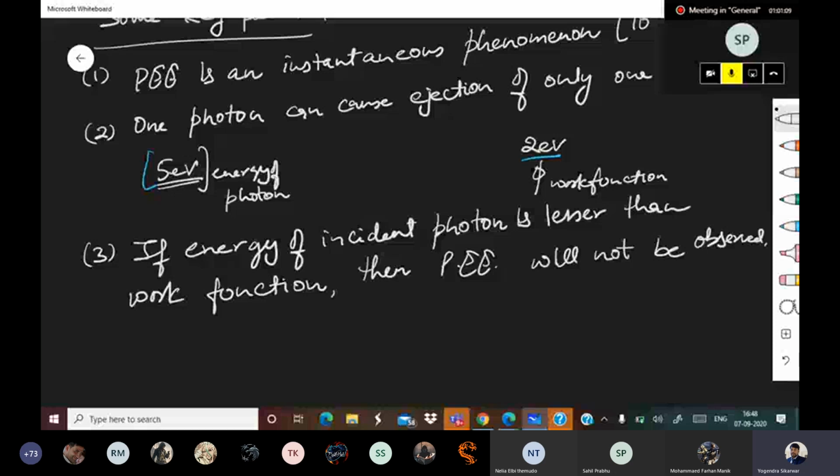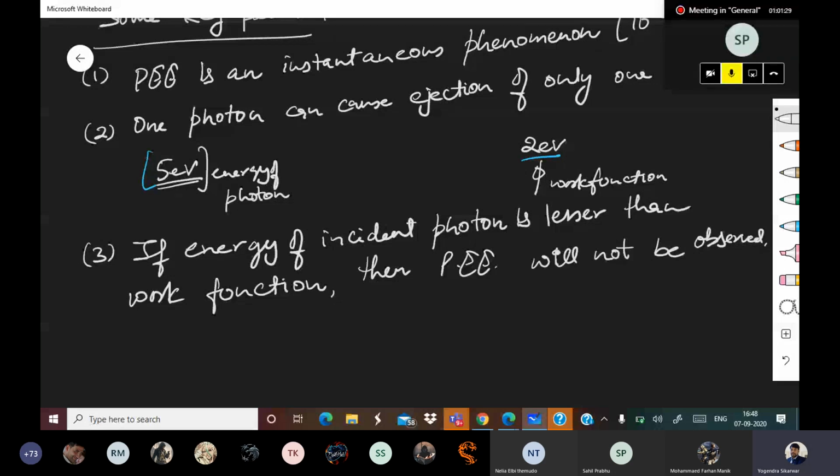In that case, photoelectric effect will not be observed at all. Be very clear.